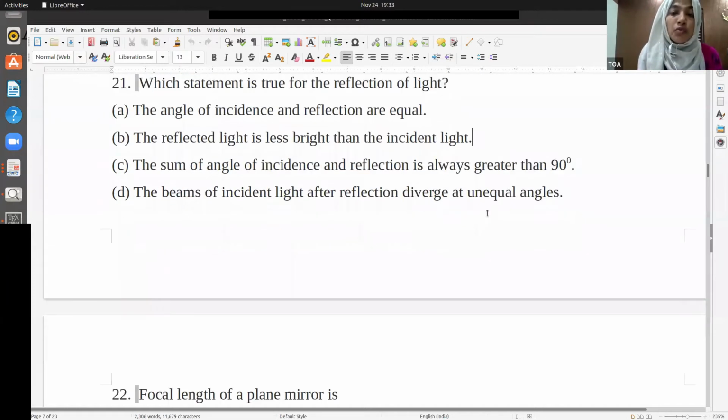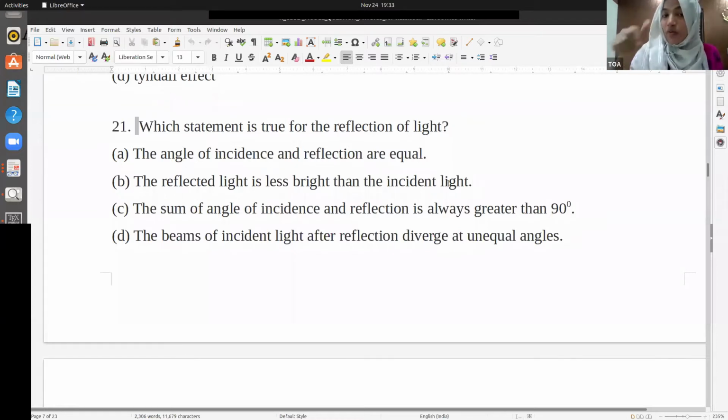There are two laws of reflection. One is the angle of incidence equals the angle of reflection. The second: the incident ray, the normal, and the reflected ray all lie on the same plane.